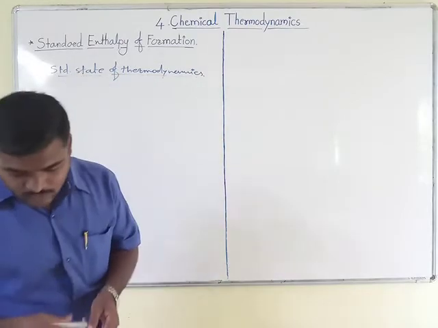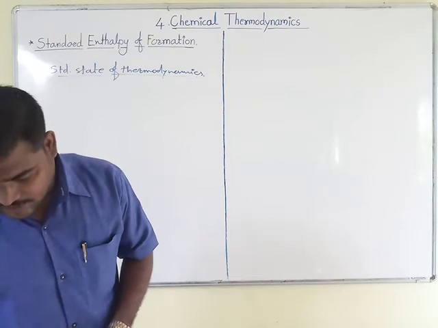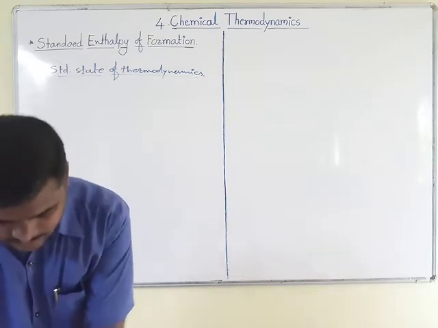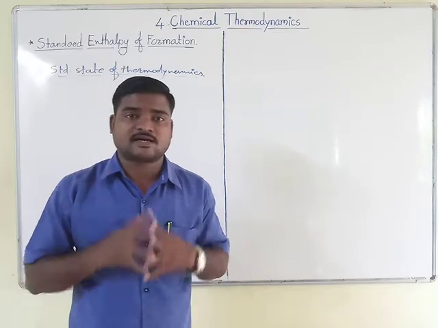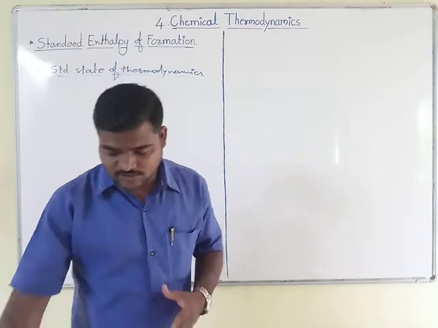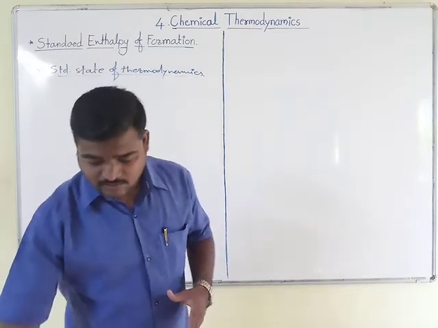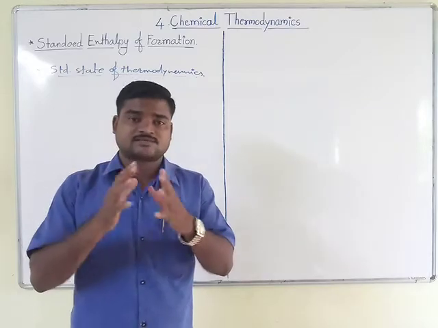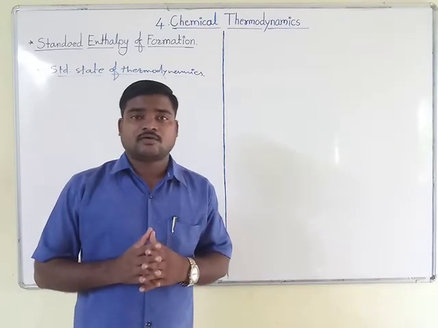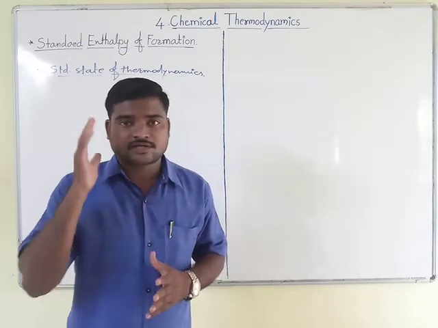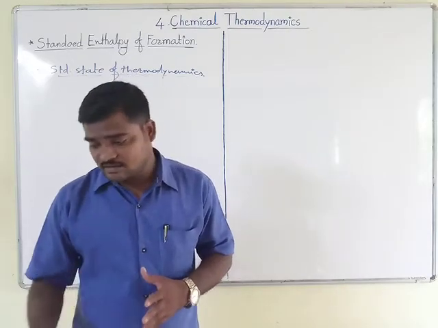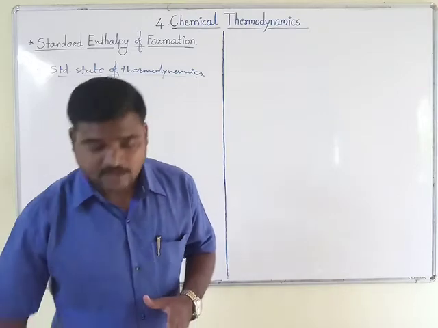All of you know that there are different kinds of substances which are present in standard state. What do you mean by standard state? We will first of all understand this concept. For example, if we consider a chemical substance in standard state, under which condition will it be standard, that we are going to see.